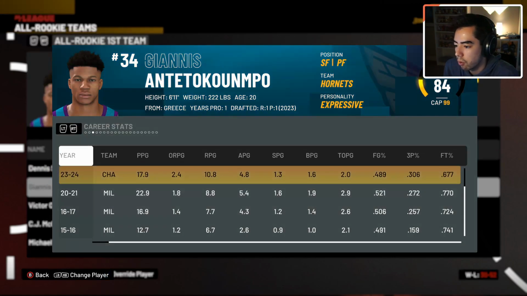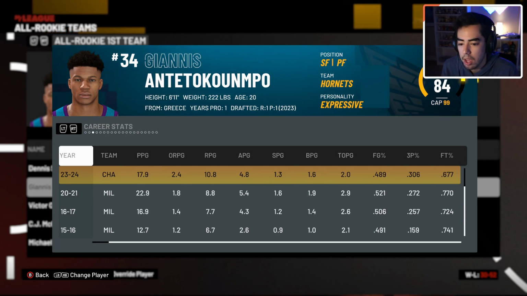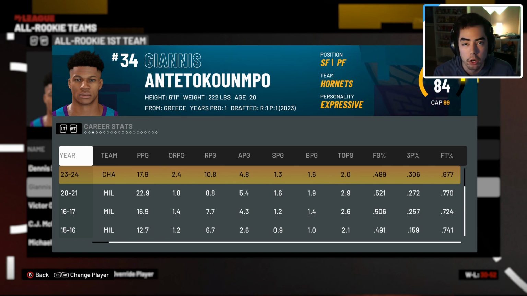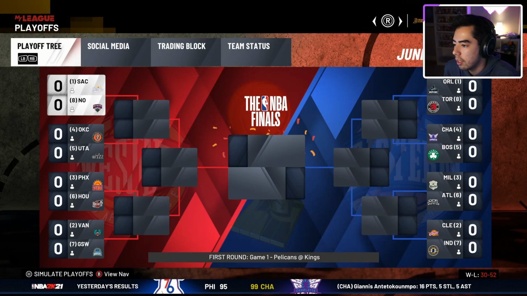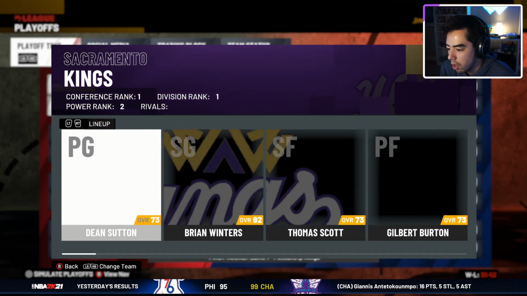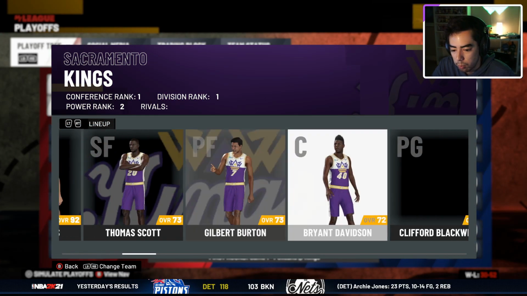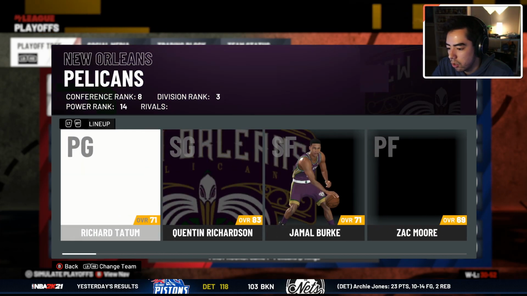He is on the All-Rookie first team, though. He averaged 18 points per game, 11 rebounds, 4.8 assists. Not bad. He's at an 84 overall, so I would expect him to get going here probably his 2nd or 3rd year. But moving on to the playoffs here, the Sacramento Kings are the #1 seed, led by Brian Winters. They're playing the 8th-seeded New Orleans Pelicans.